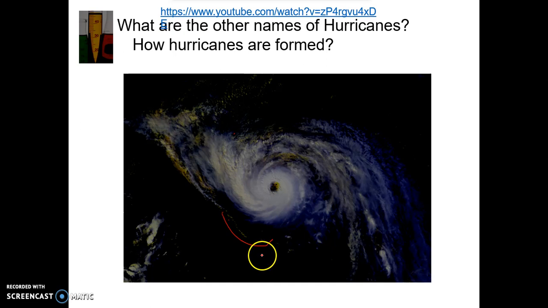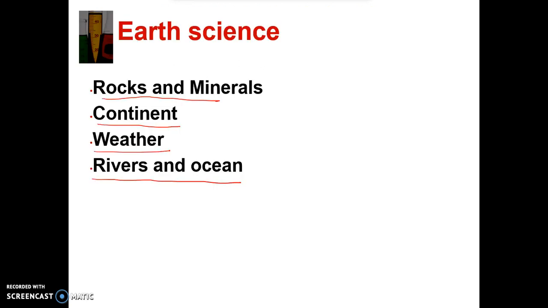It came with wind speeds of 110 miles an hour. Why these happen, we are going to learn in some of the weather topics covered under earth science. We may not be able to cover a lot of topics in earth science, but some of the really interesting topics like weather, we are going to cover.